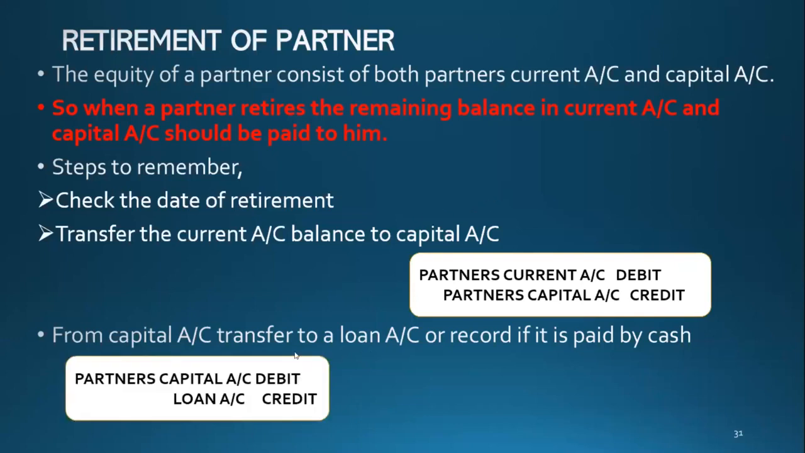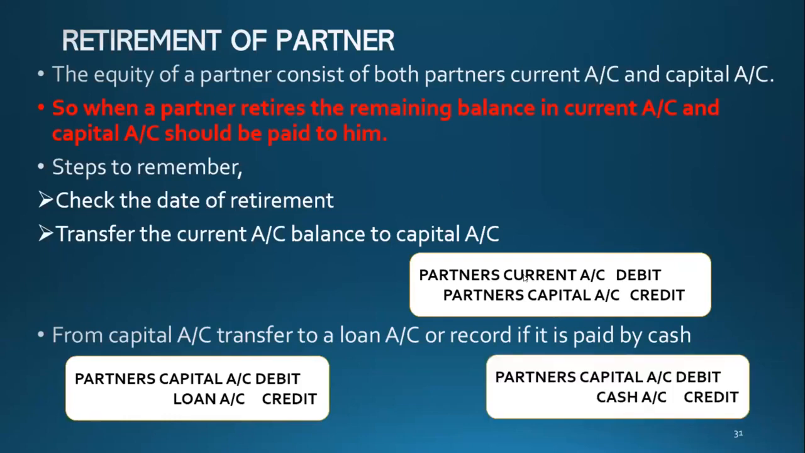If you transfer to a loan account, the double entry is partner's capital account debit, loan account credit. But if you are going to pay by cash, partner's capital account debit, cash account credit. Okay.